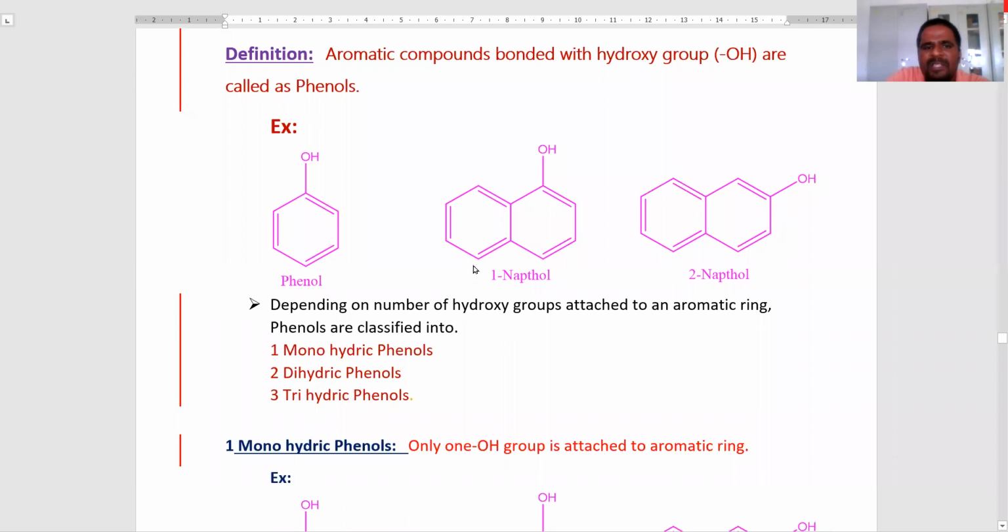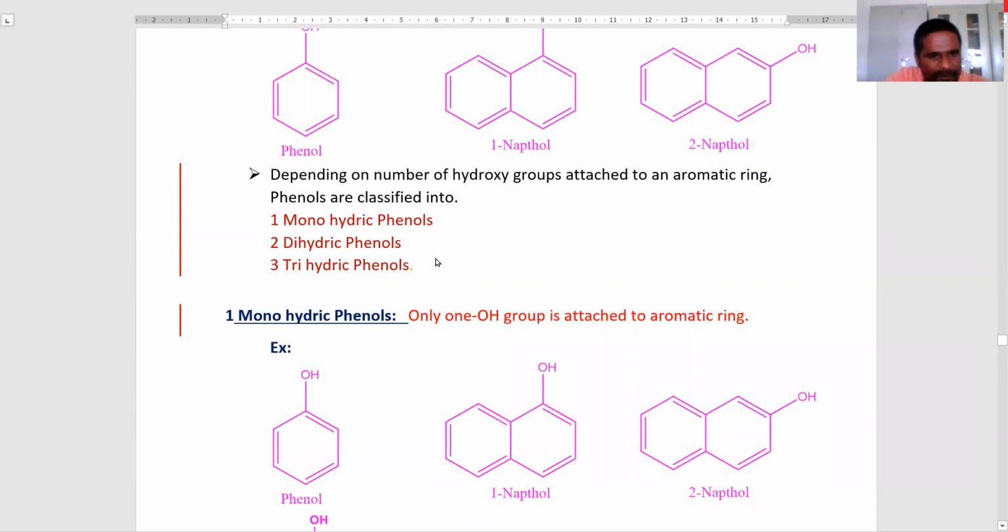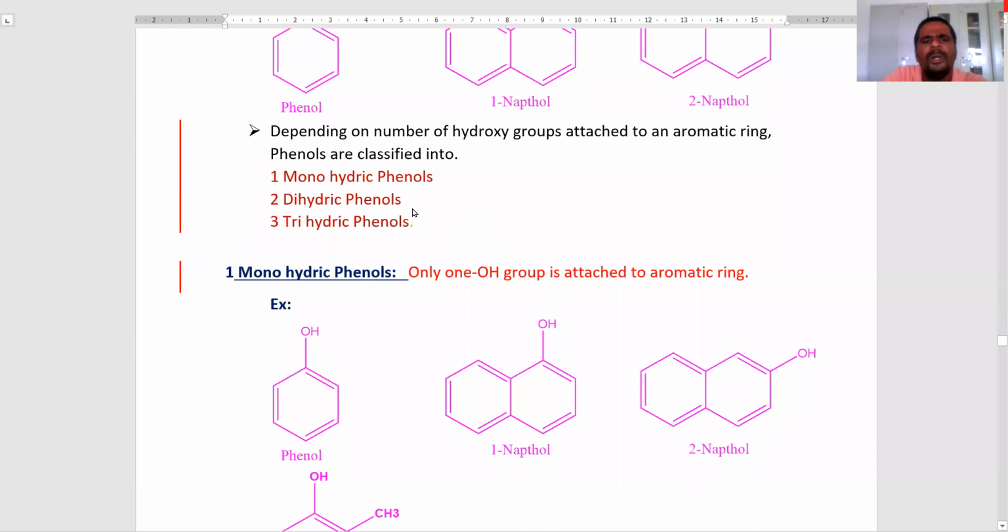Now see the classification of the phenols. Depending upon the number of hydroxy groups attached to the aromatic ring, phenols are classified into three types: monohydric phenols, dihydric phenols, and trihydric phenols.